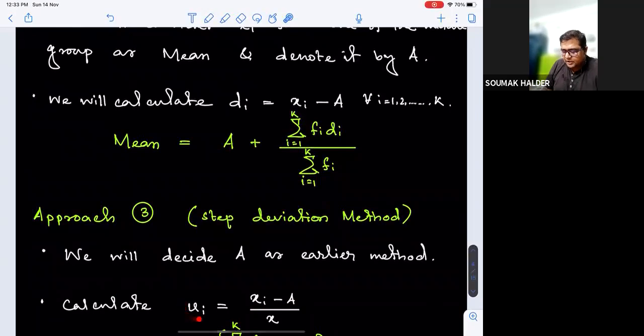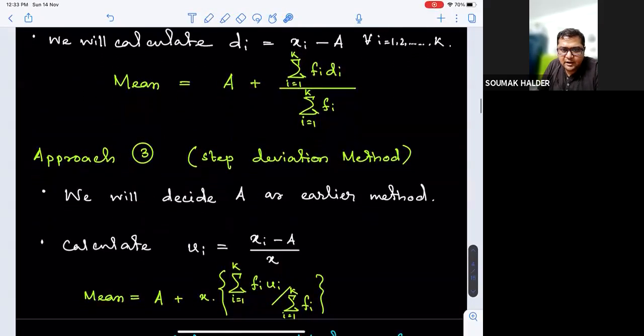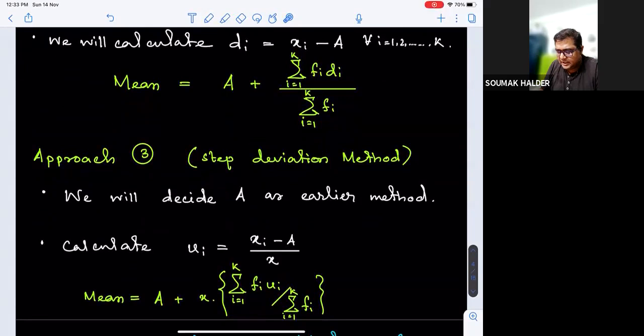So what we are marking is ui. Ui is the average of the ith class minus your assumed mean, divided by the common class length, that is x. And now the actual mean can be calculated as your assumed mean plus x into sigma over fi into ui, divided by total frequency. Is that clear? Basically, this is trying to make the data much smaller.